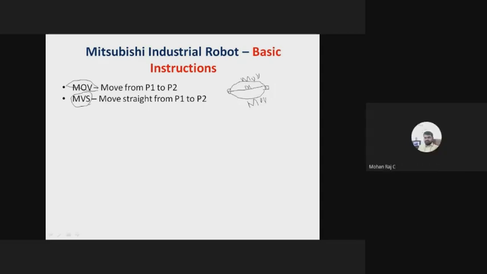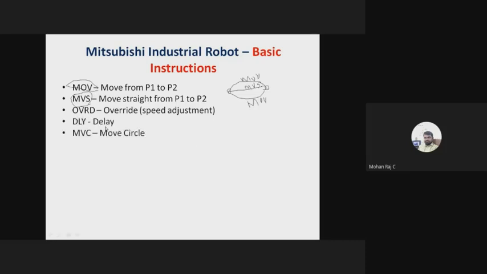If you are using MBS instruction, your robotic arm will move in a straight fashion. I request the participants, please mute your mic. I'll change it to pointer. Another thing is override. Override is nothing but, with the help of this instruction, you can control the speed of the robotic arm, the velocity of the movement. If override is 100%, then the robotic arm will move at 100% speed. If it is 50%, it will move only up to 50% speed.